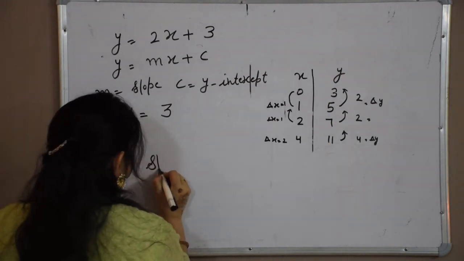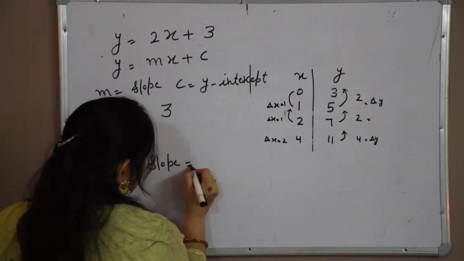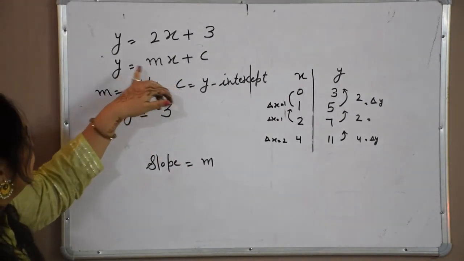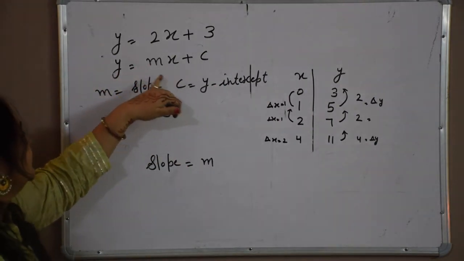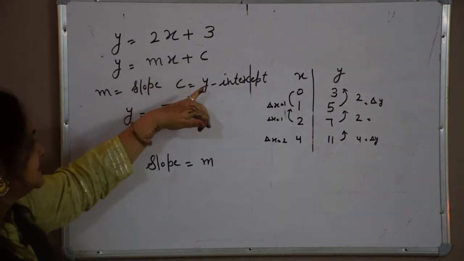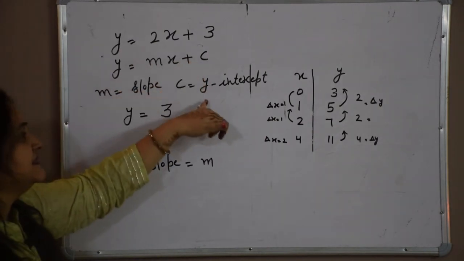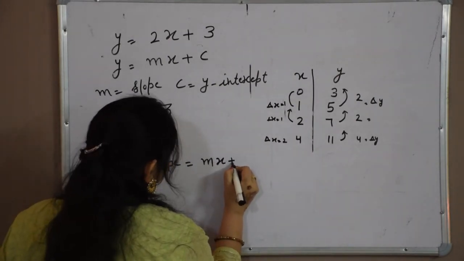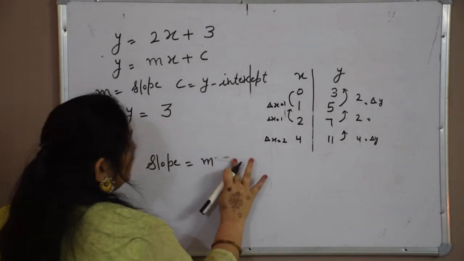Slope, we can denote it by m. Always we denote the slope by m. That is why we call this equation y is equal to mx plus c, where m is the slope and c is the y-intercept. So slope is equal to m.